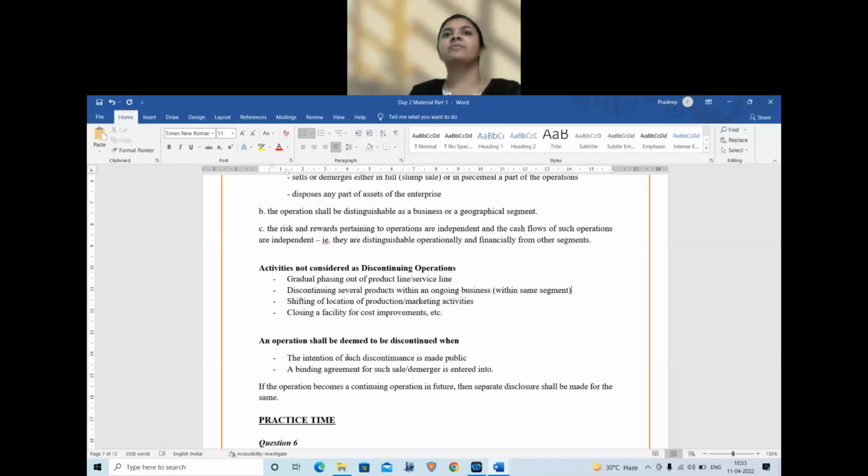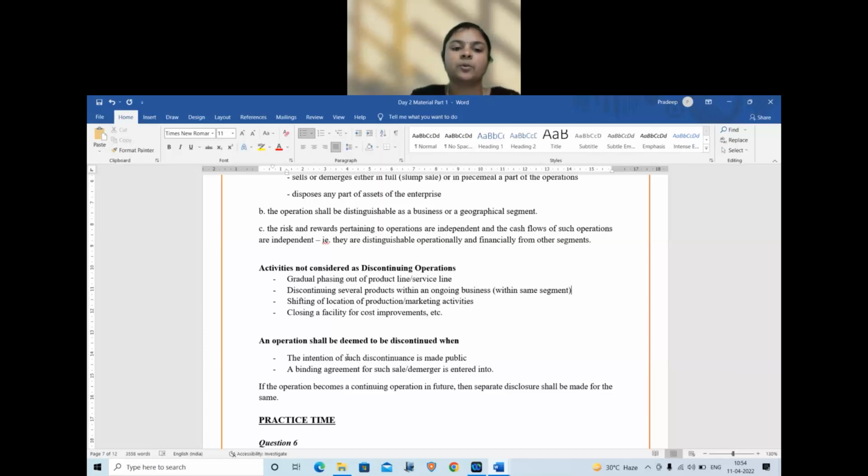Similarly, if an operation goes from discontinuing to becoming a continuing operation, again you are restarting, then from that date it will stop being classified under AS 24. You will go ahead and continue to record it as continuing operations. Simple standard, just three rules to remember: what is a discontinuing operation, what is not a discontinuing operation, and when recognition starts. In the exam, you can remember these points. Yes?